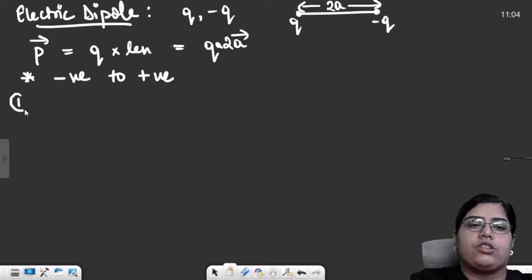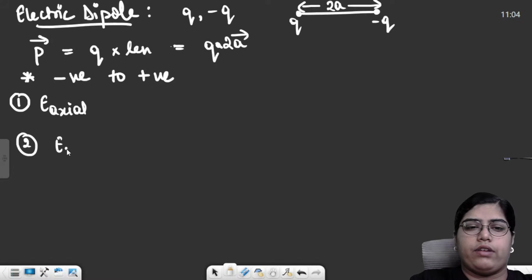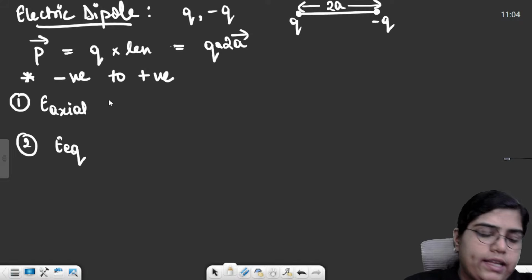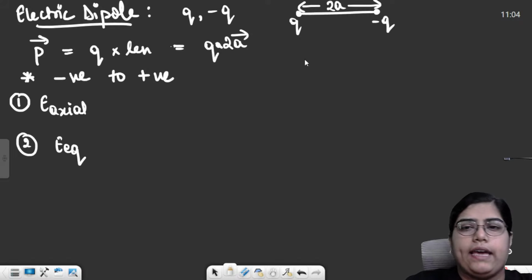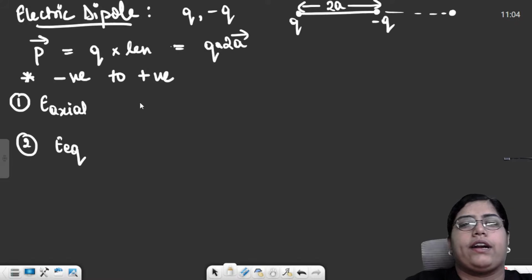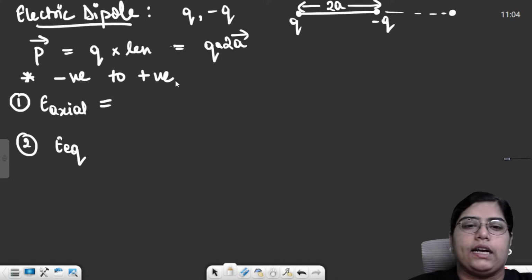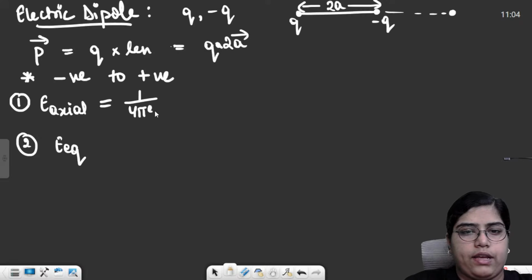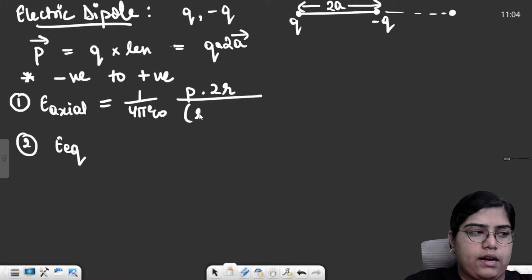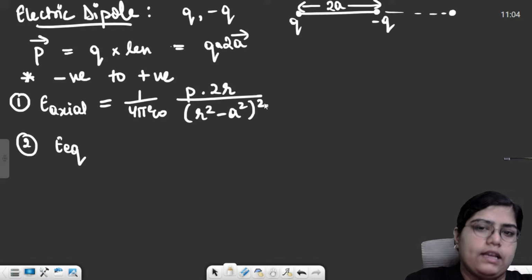Then there were two derivations. First, electric field at axial point of a dipole, and electric field at equatorial point of a dipole. I will first write the exact formulas and then write the approximation. Axial point, this is a dipole. If you take some point at a distance from the center of this dipole on its axis, for the axial point the exact formula was 1 upon 4 pi epsilon naught, p 2r divided by (r square minus a square) whole square. This was the exact formula.